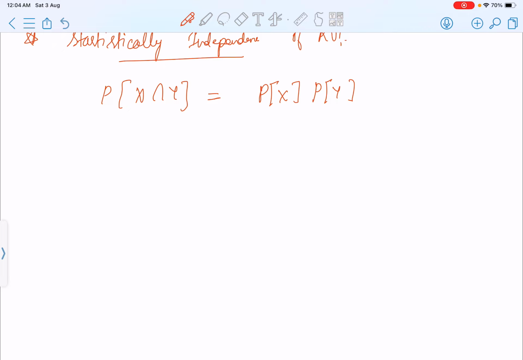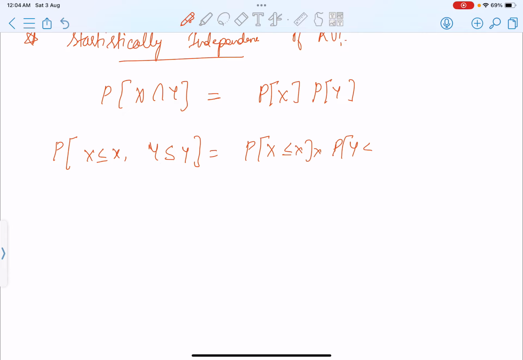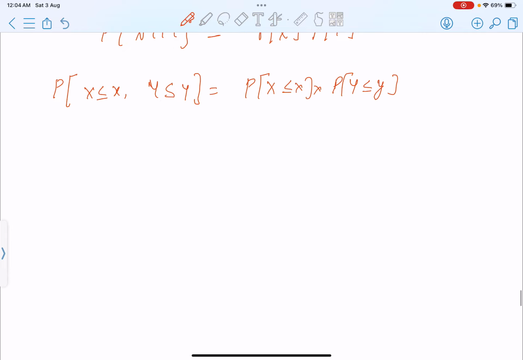Correct. So we see it as x less than x and y less than y, and if they are statistically independent, then the probability is multiplied, right? They are independent.